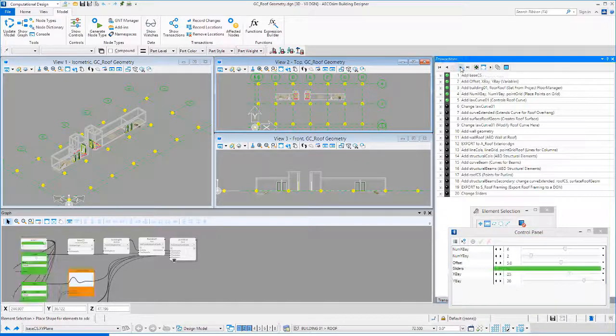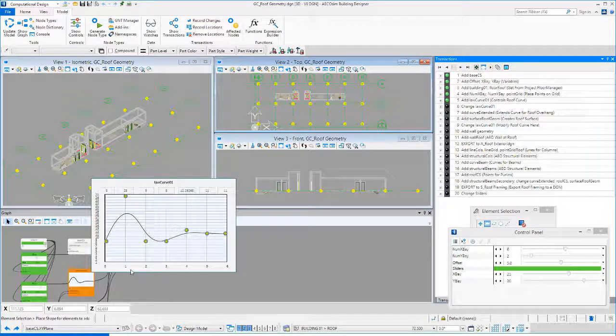Now I'm going to go ahead and add a law curve. A law curve is another type of control. And you can see this node on the map. And this is just a curve which I can adjust here. And that's controlling the actual curve of the roof. And we'll come back and play with that in just a minute.